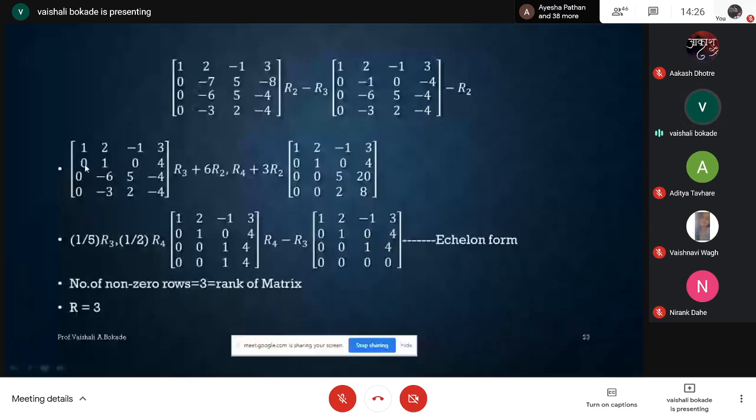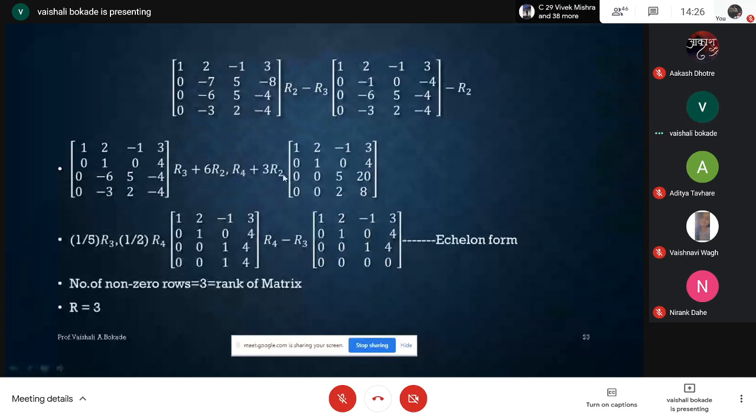R2 for converting element at place to be 0. Transformation I'm using R3 plus 6R2, and for converting this entry at 4 to place to be 0, I am using R4 plus 3R2. So you have to remember the sequence.